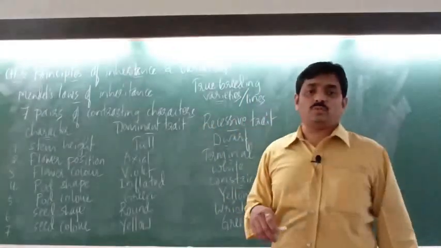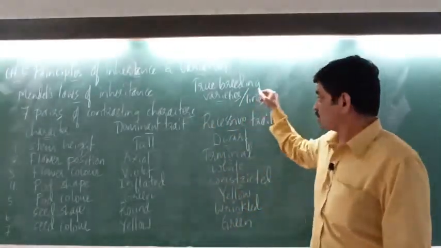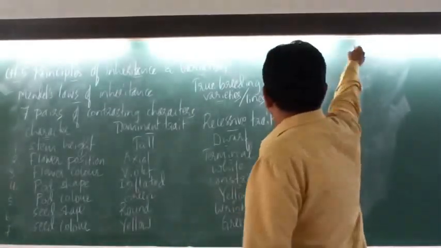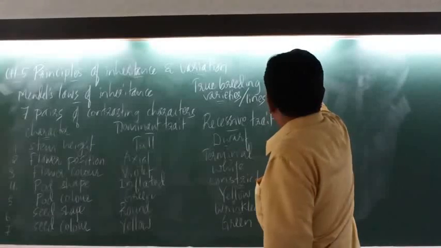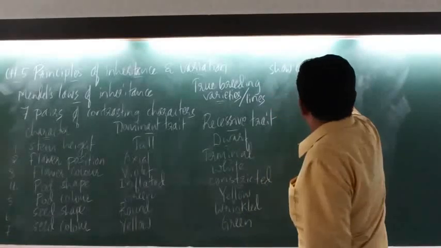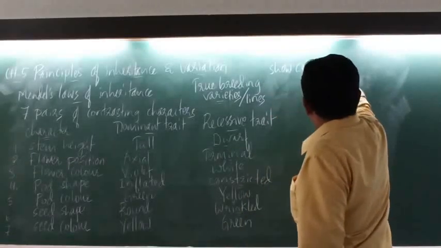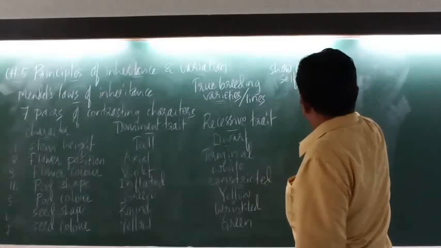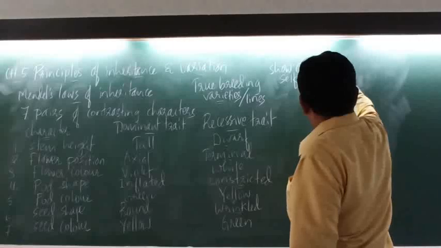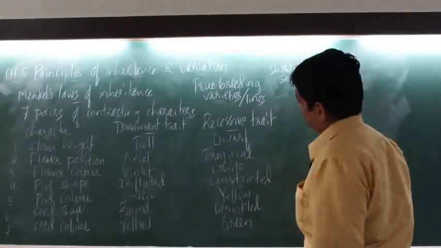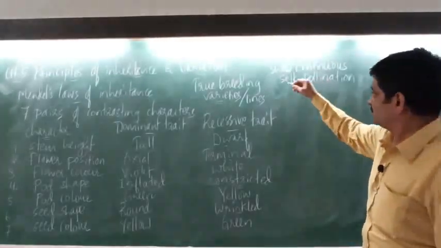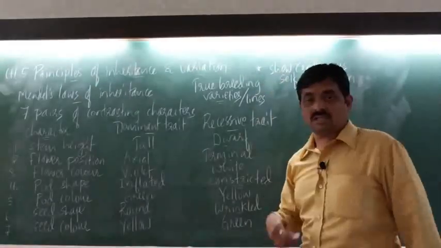The conditions fulfilled by true breeding lines: the first condition is they show continuous self-pollination, right?